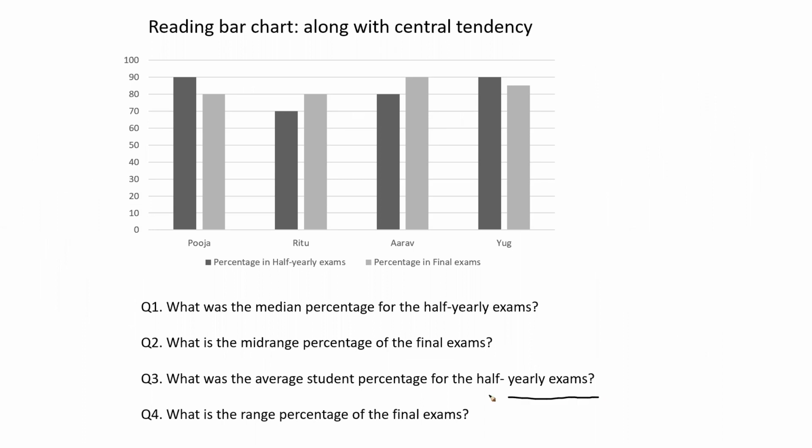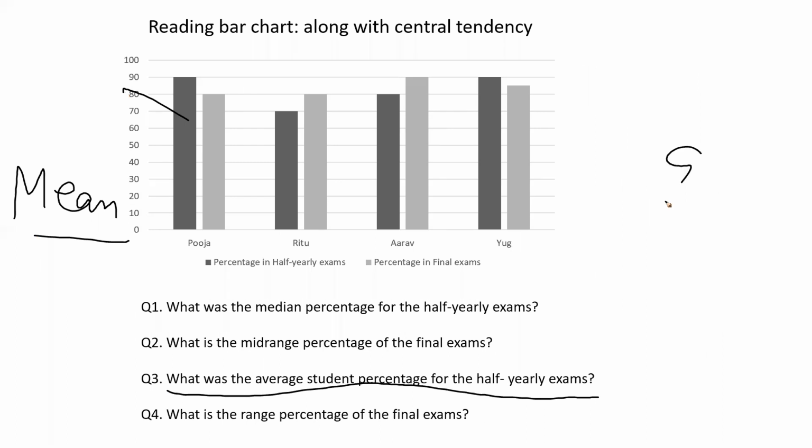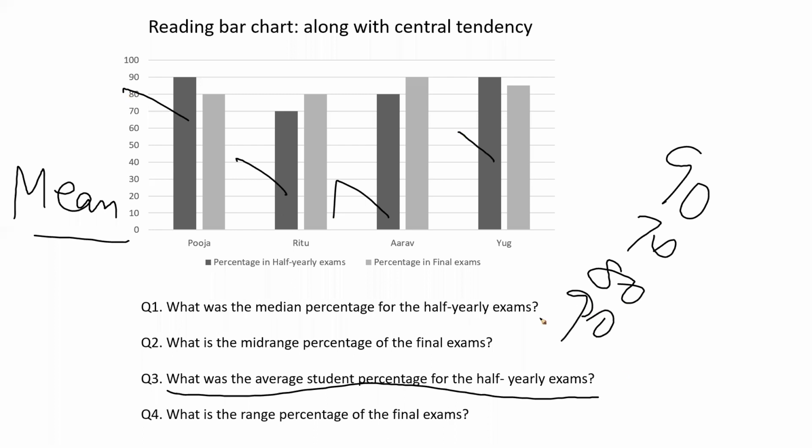Then the next question is, what was the average student percentage for the half yearly? Now we want to find the average, or I can say I want to find the mean. So in half yearly, Pooja got 90, Ritu got 70, Arav got 80, Yug got 90.